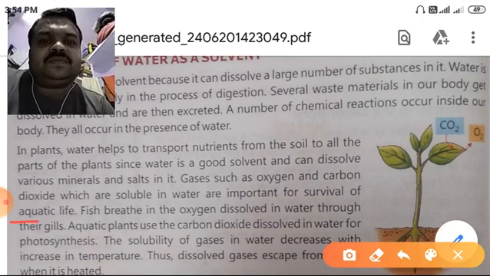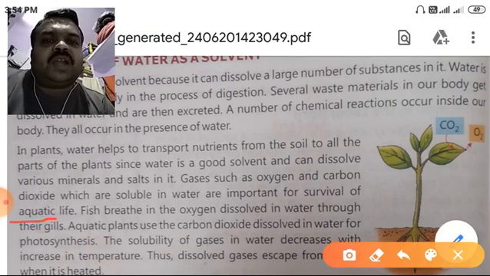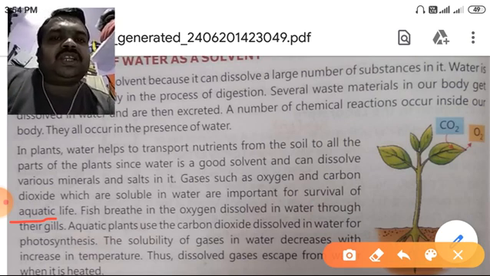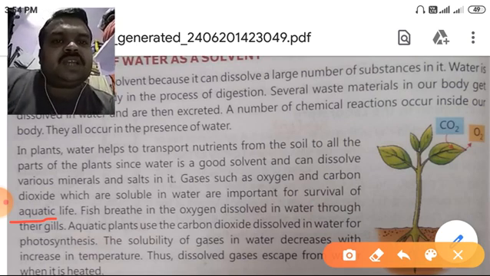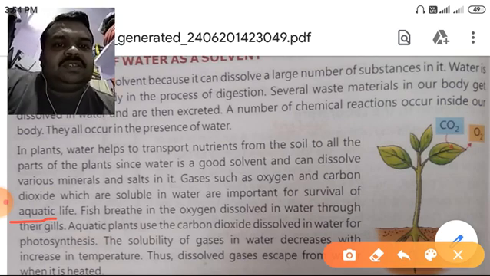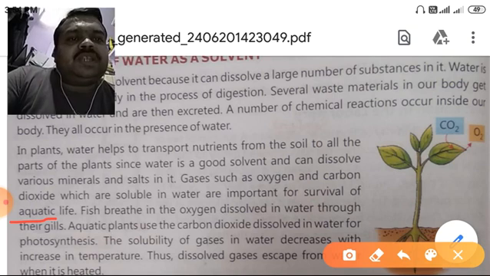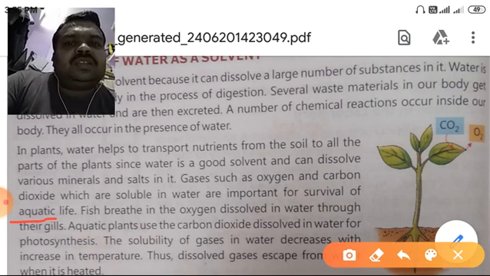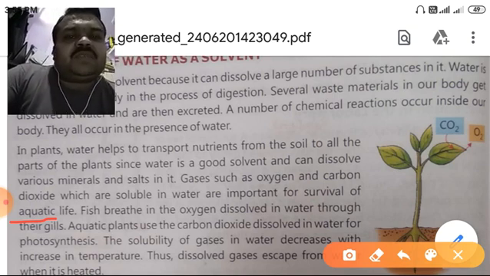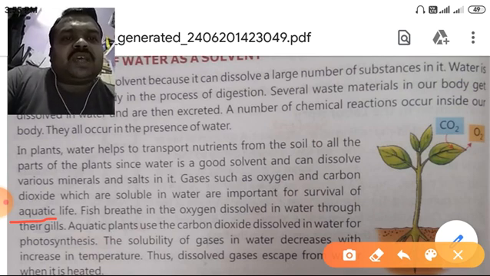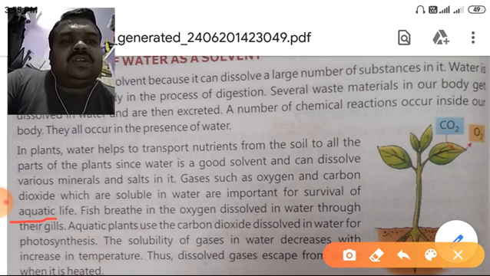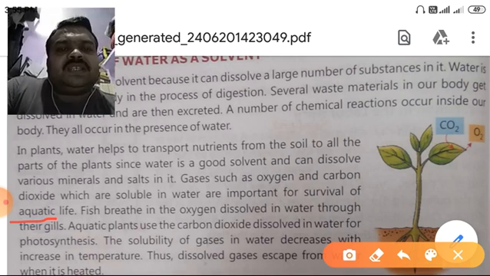Aquatic means all those plant and animals which are related to water, those are aquatic. Fish breathe in the oxygen dissolved in water through their gills. Aquatic plants use the carbon dioxide dissolved in water for photosynthesis.